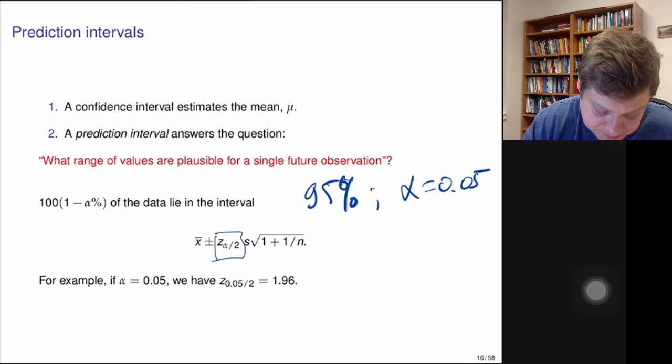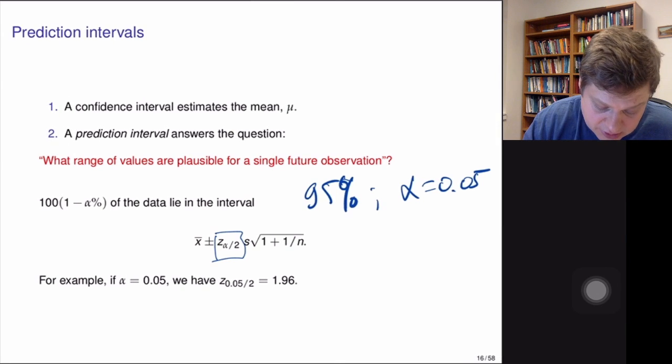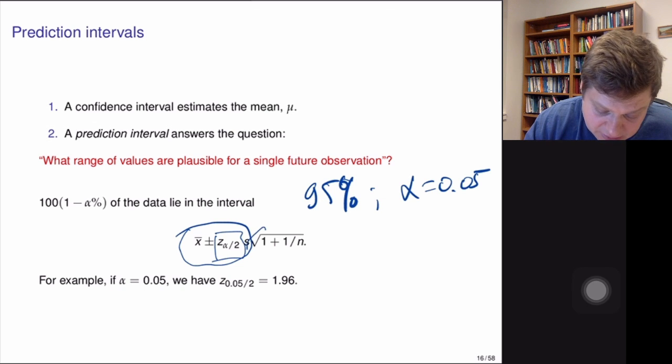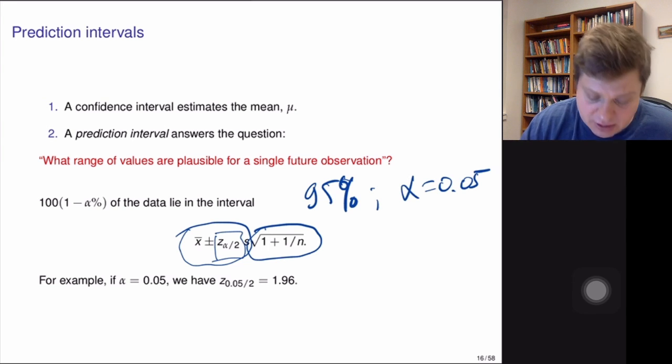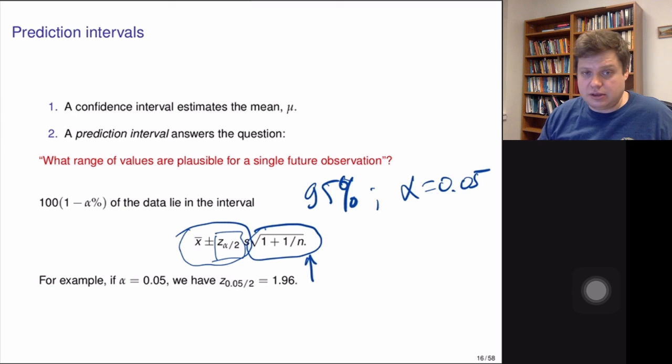the quantile of the normal distribution times s, the standard deviation of the sample. So far this is what we see in the confidence interval for the mean, and then you multiply by this additional factor, the square root of 1 plus 1 over n. That's basically an additional multiplicative term, and this number is going to be larger than 1 because we have 1 plus something under the square root, so the interval is going to be wider than the interval for the mean.